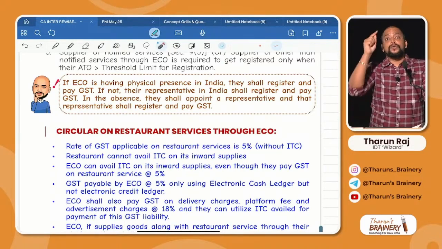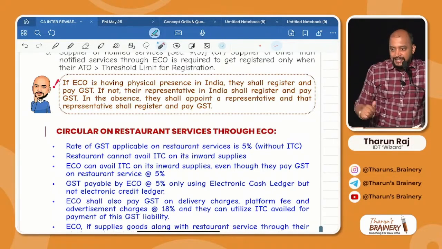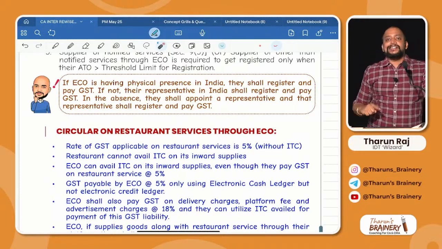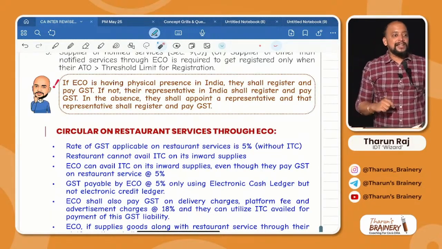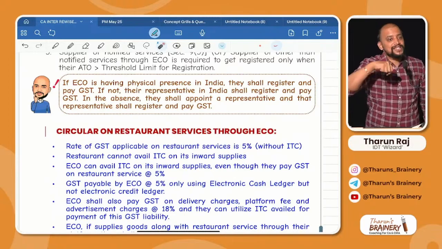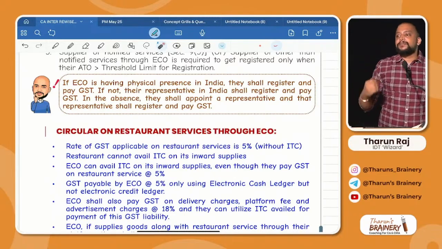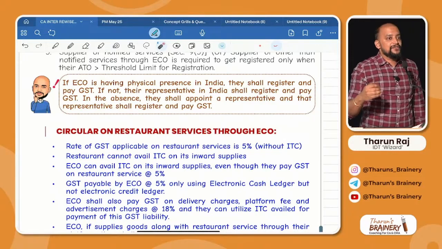What if it is Uber? Uber is also required to pay GST under 9(5). Yes, but Uber is not located in India. It is located outside India. Then what we need to see? Check whether they have a representative office in India. Yes, they have a representative office in India. So that representative office will register and will pay GST.